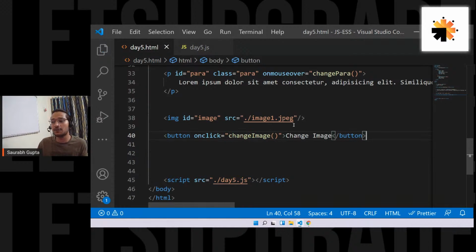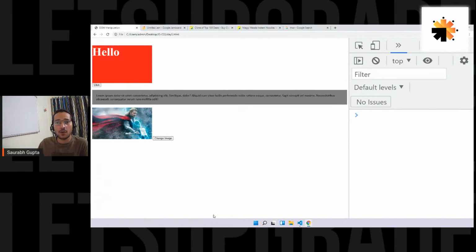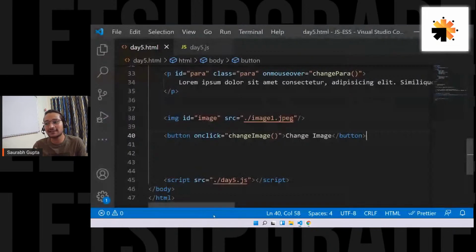Let's see, guys, if it is actually working. Save it, refresh, and now let's click on this button, and here we go. It was a very small image, no need to worry about that. But yeah, the image is changing. That's the final thing, right? So is everyone sorted? That's how you manipulate an attribute.